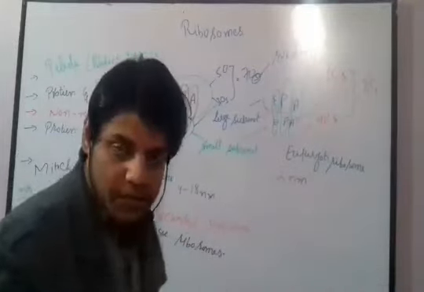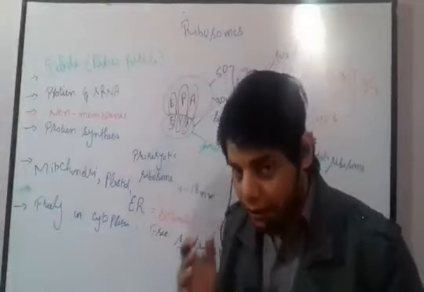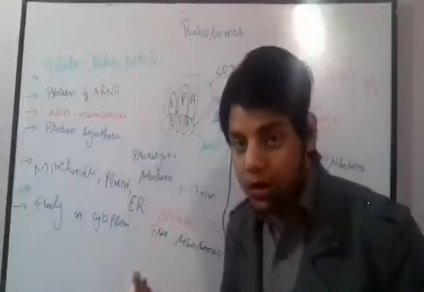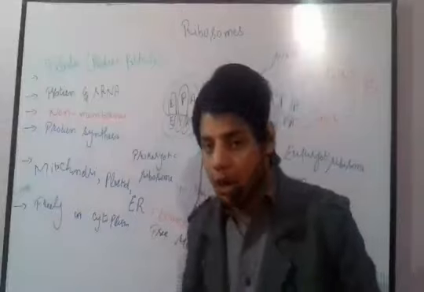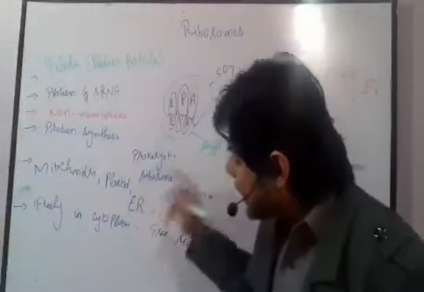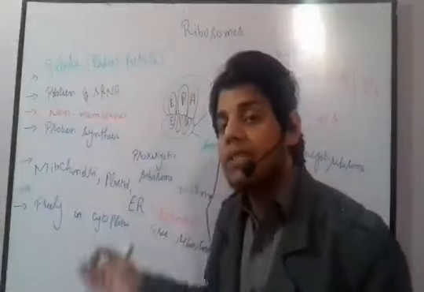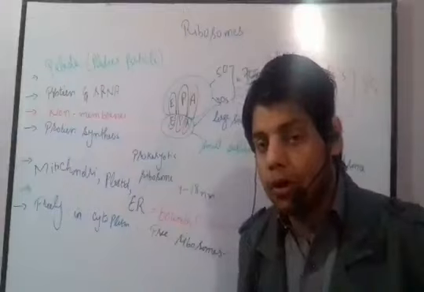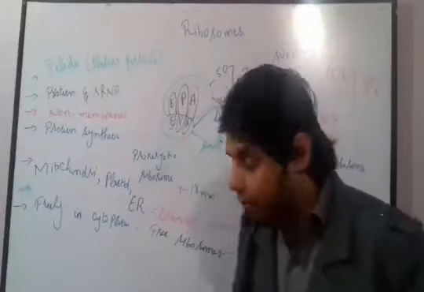When the ribosomes are present in mitochondria, plastid, or attached with the endoplasmic reticulum, this usually occurs in the eukaryotic cell, not in the prokaryotic cell, because in prokaryotic cell these organelles are not present. Ribosomes are always present in prokaryotic cell in a free form in the cytoplasm.